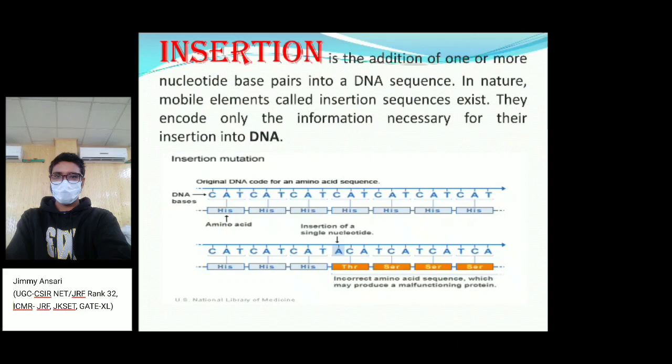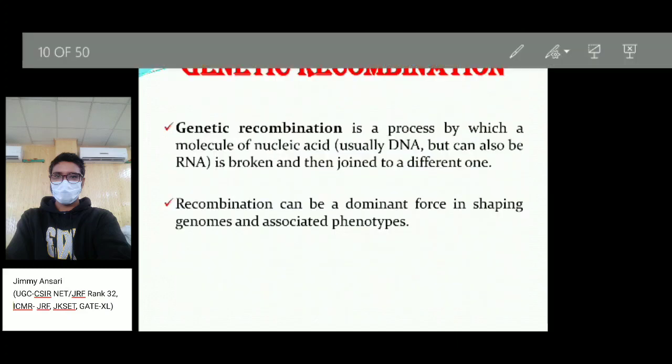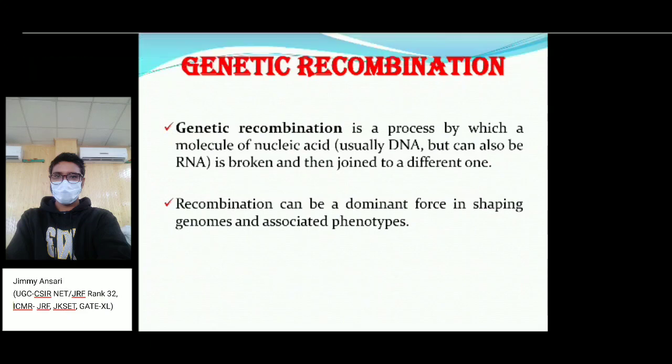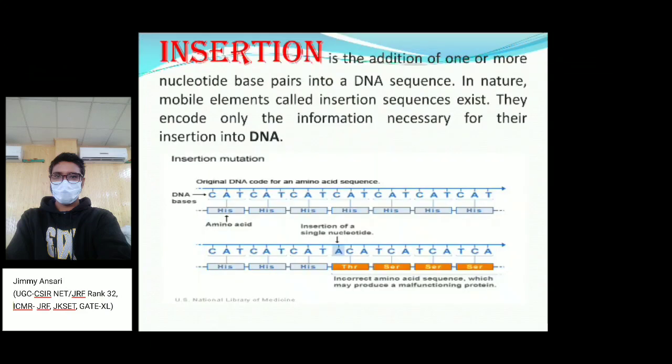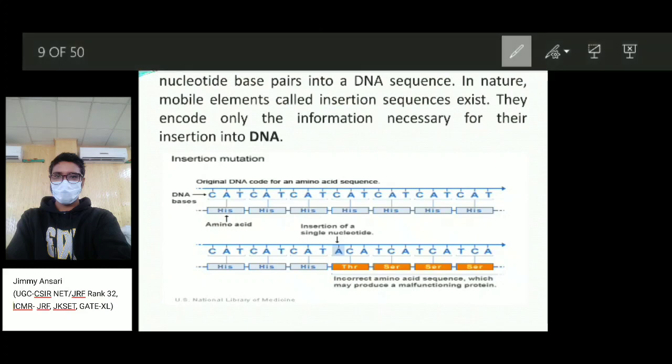So I'm explaining all these things. How does gene gain happen through the process of insertion? What is insertion? Insertion is the addition of one or more nucleotides or base pairs into a DNA sequence. This is the original DNA, CATCA, a long chain.